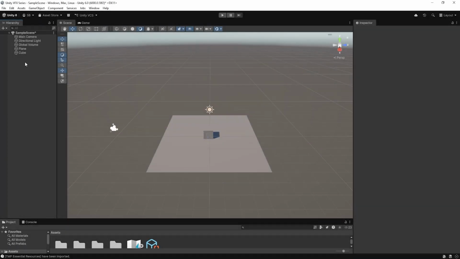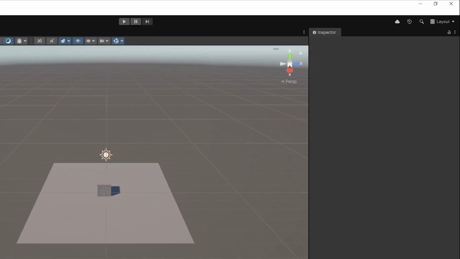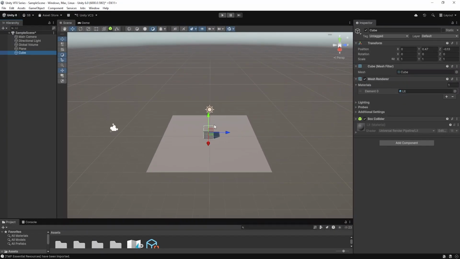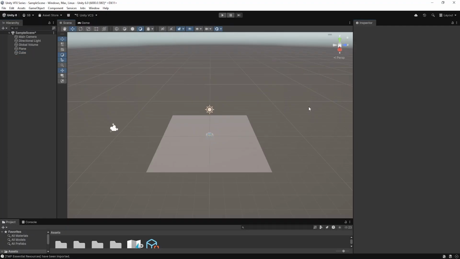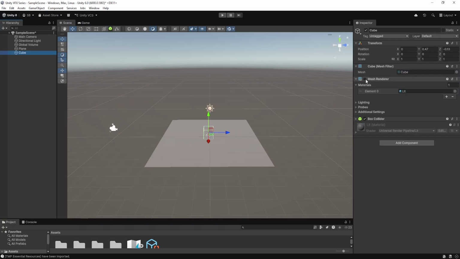In Unity, when you select a cube or any game object, you can see there are a lot of things in the inspector window. Everything you are seeing in the inspector window is a component. Components add behavior to the game object, like how it will behave in the game and in the scene. If you see the cube, there is a mesh renderer. What does this do? This renders the cube in the scene. If you remove this, you can see there is no cube. So this is a component.